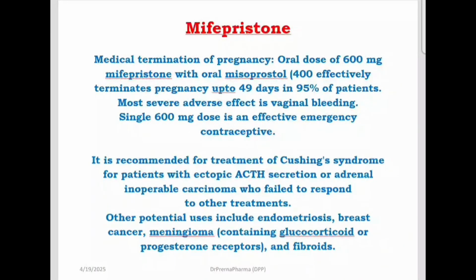Mifepristone, a very important drug. Mifepristone is basically an anti-progesterone drug, and so it is used in the treatment of medical termination of pregnancy. 600 milligram mifepristone plus 400 milligram misoprostol orally, they terminate the pregnancy up to 6 weeks. Serious adverse effect is vaginal bleeding. Single 600 milligram dose can also be used as an emergency contraceptive. So it is also recommended in Cushing's syndrome and endometriosis, breast cancer, meningioma, etc.